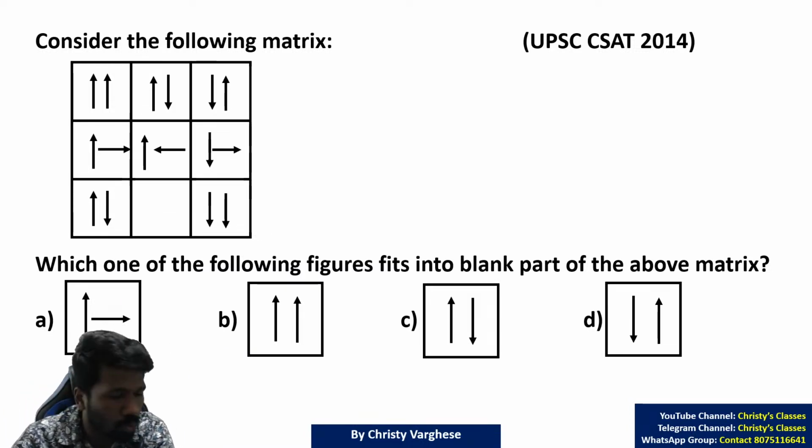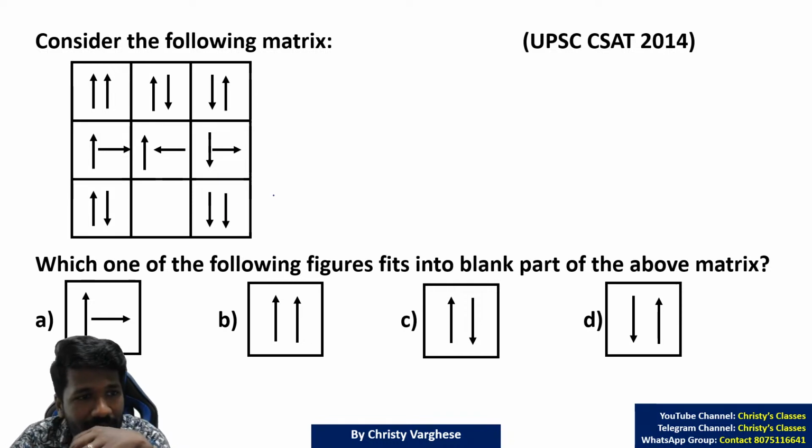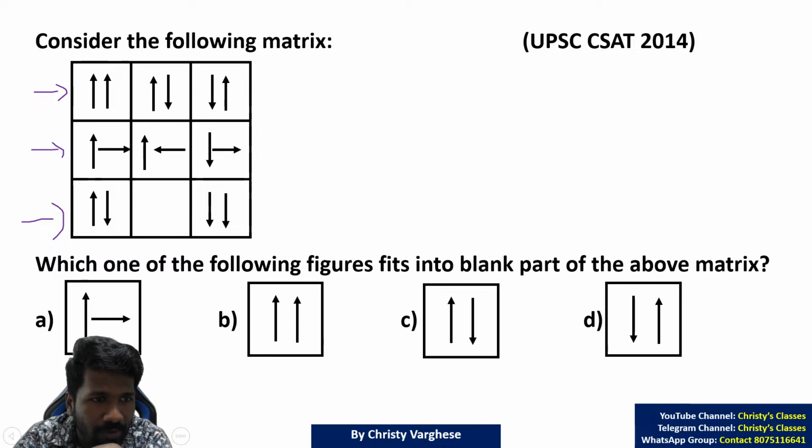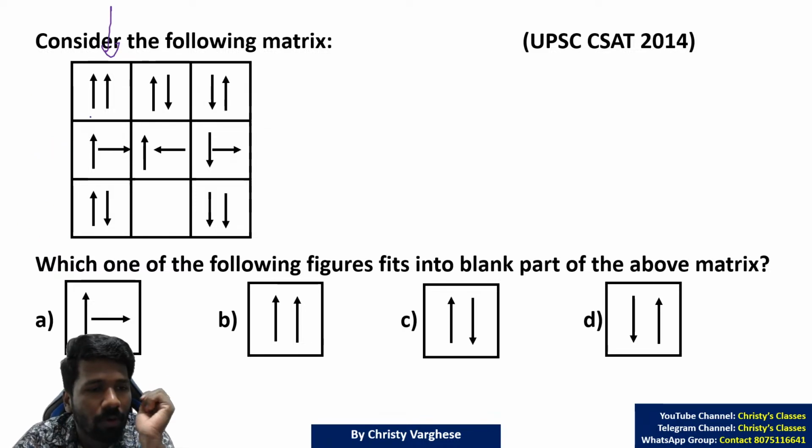Okay, so I'll explain. This question can be done in different ways. I'll say one of the easier ways. Here row wise you can consider, column wise you can also consider, but column wise will be a little easier. So I will go column wise itself.